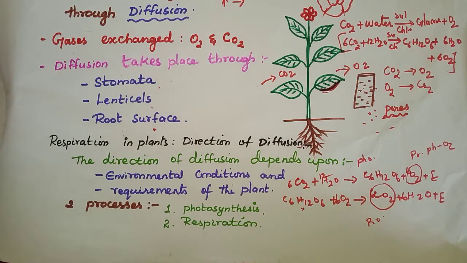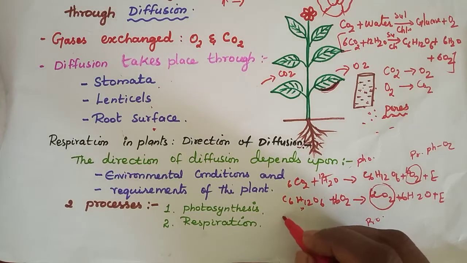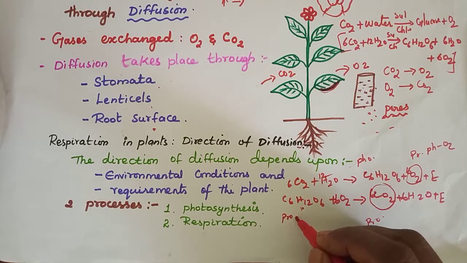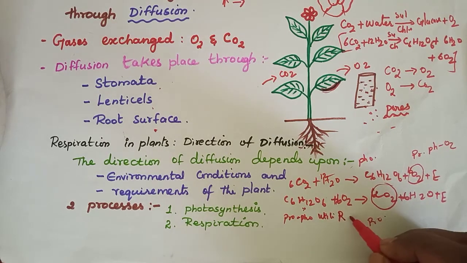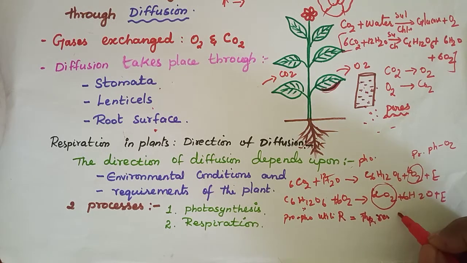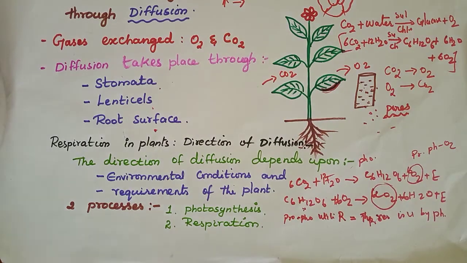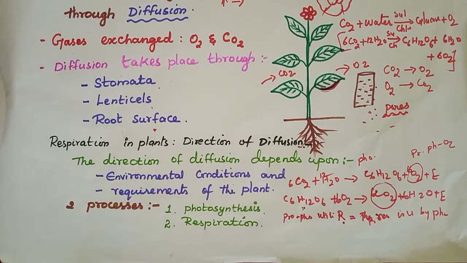So now we can say that the product of photosynthesis utilized by respiration is equal to the product of respiration utilized by photosynthesis. Like that we can say.